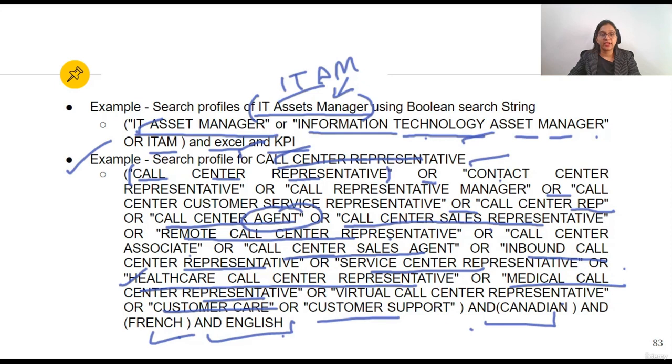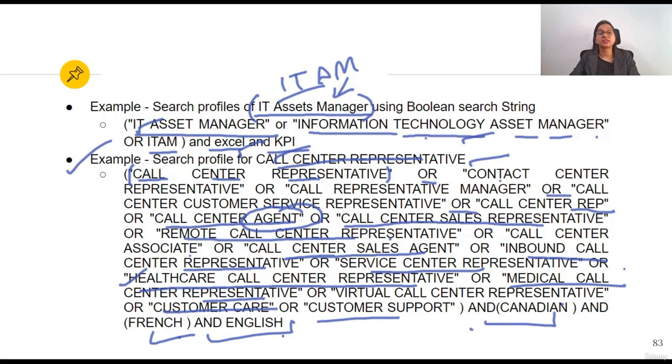So we can see from these examples that using a Boolean search string is not a very tough job. It seems overwhelming at first view, but if we start using it, it becomes very easy to search the desired kind of candidate. Also, don't worry about the different keywords for that team, because you can always look up those keywords from the particular team. You can ask them, and according to what they guide, we can use those keywords.